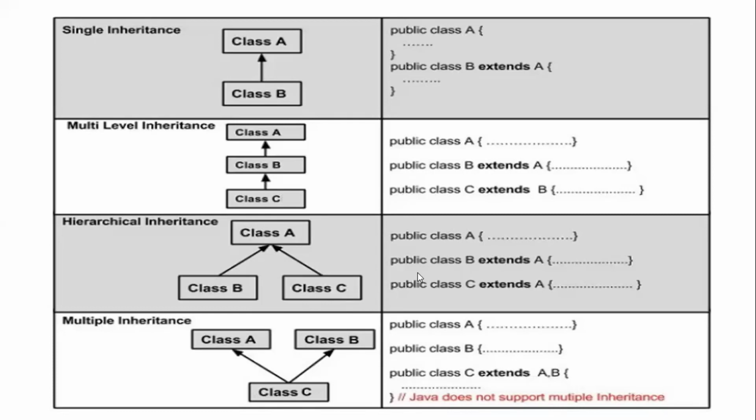Sir, yes. In multi-level inheritance, is it indirectly can we access the class A? Yeah, that only I told you. The members of your A, if you are doing this particular extension, the members of class A can be accessed by C.